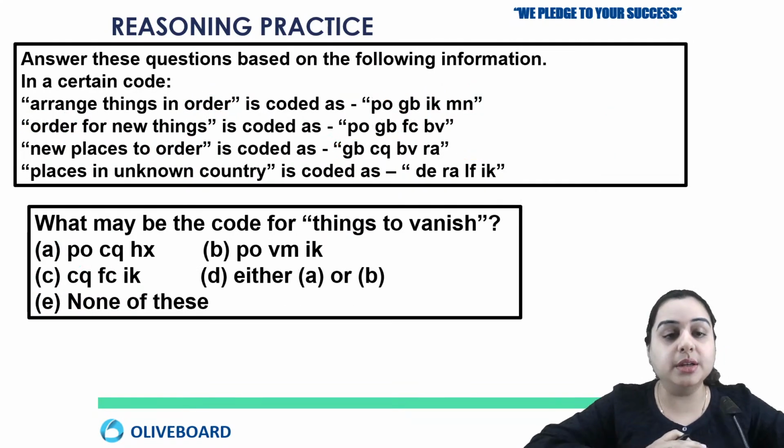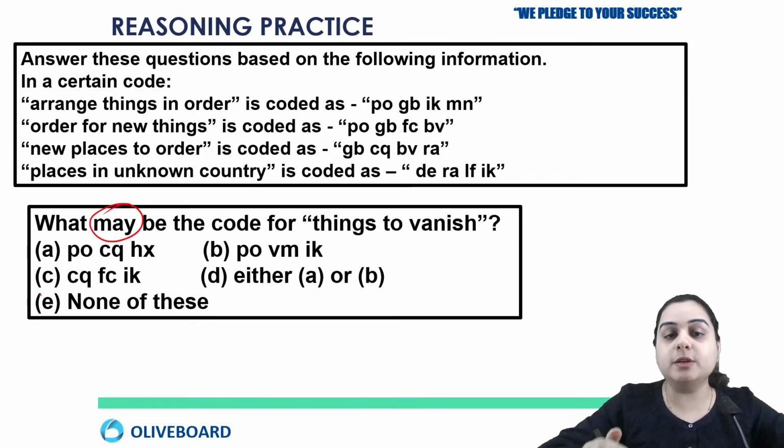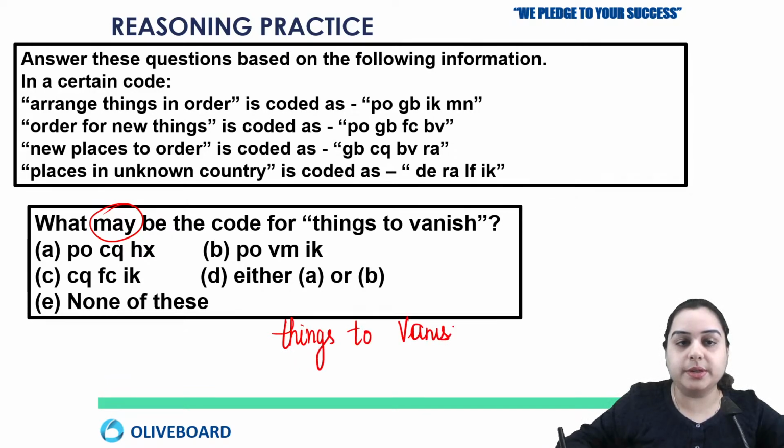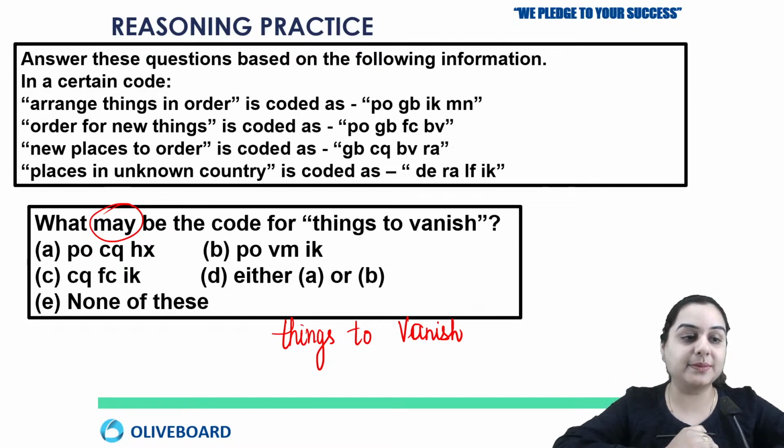Okay, next question. So here you are given a statement, not a single word, and he is asking what may be the code for it. May means it can be. It is not supposed to be the code. It can be the code for things to vanish. Okay, solve this. Things to vanish. Okay. Try this now. Yeah. Tell me the answer for this. Things to vanish.